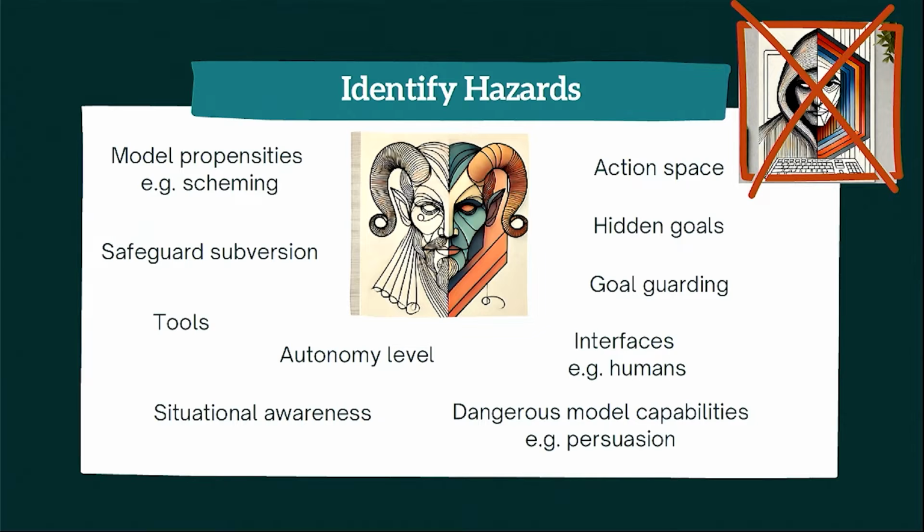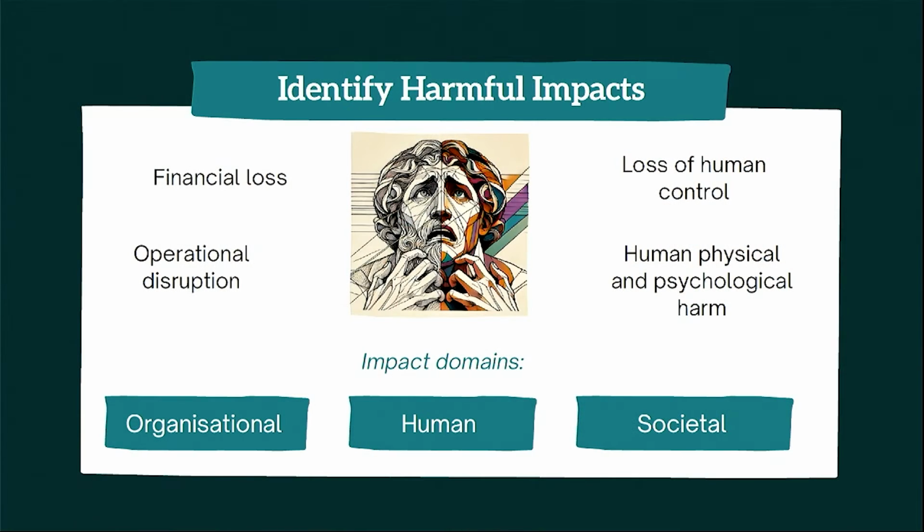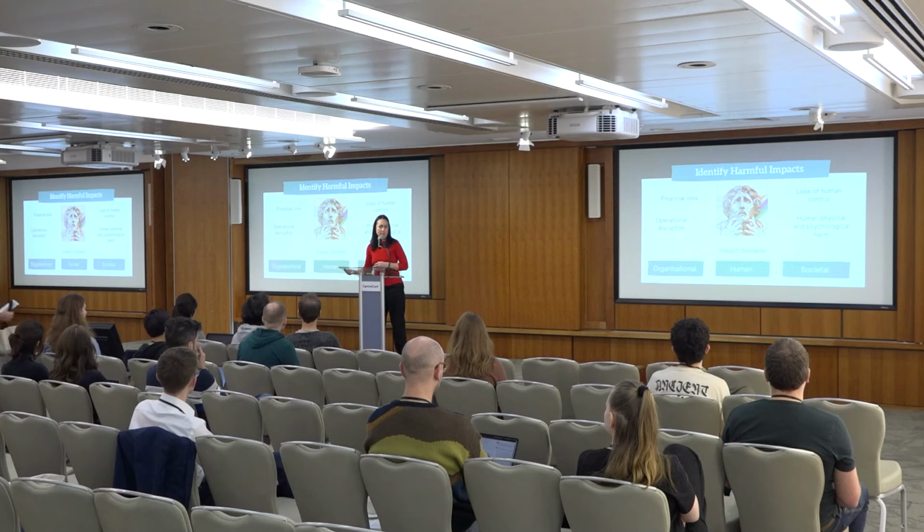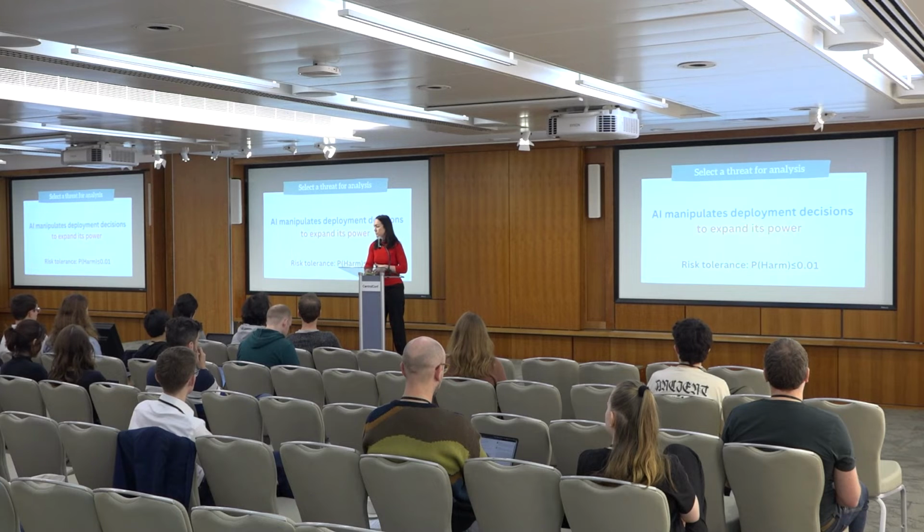Now, a hazard is a condition or a capability that could lead to harm. And these can be all sorts of different things: the level of autonomy, the interfaces, the capabilities, propensities like scheming. Next, we want to identify harmful impacts. These are things which hazards can lead to, which have consequences we want to avoid. You can see some of those on the screen. And the impact domain is like the lens that we would assess this through in terms of measuring it and setting the tolerance of where we think that's acceptable.